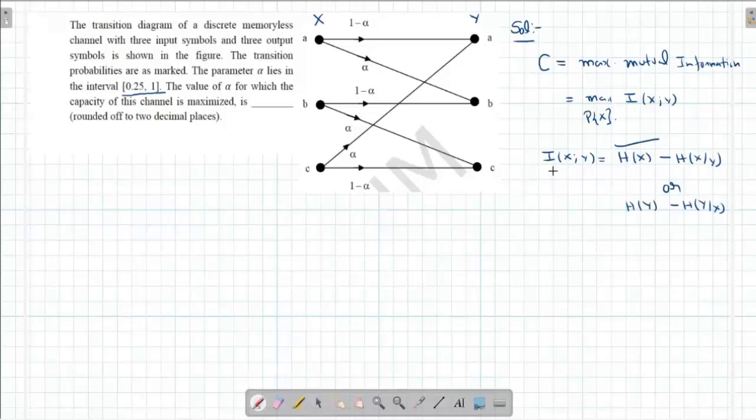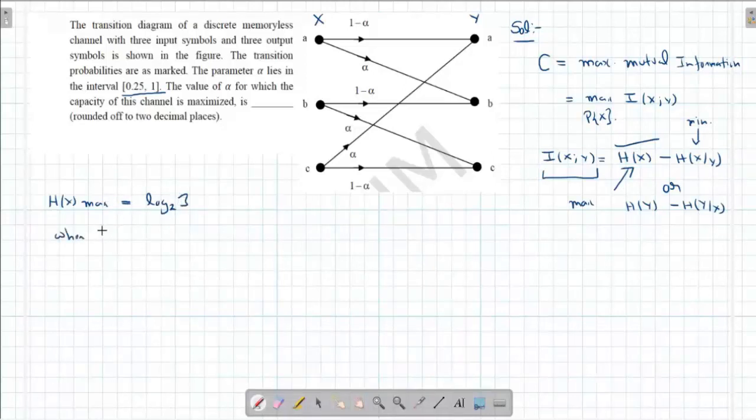Now when is this going to be maximum? This is going to be maximum when this is maximum and this is minimum. Right? So H(X) is going to be maximum when A, B, and C are equal probability. That means 1/3, 1/3, 1/3. So H(X) max value is log 2 of 3.